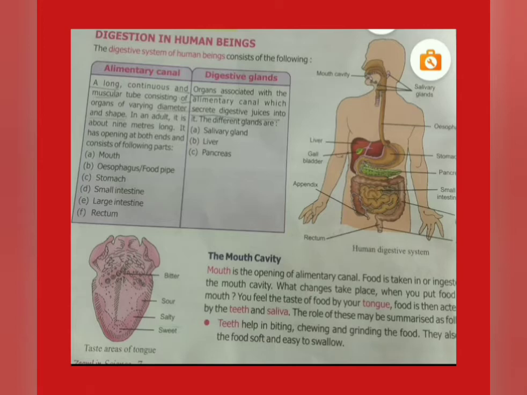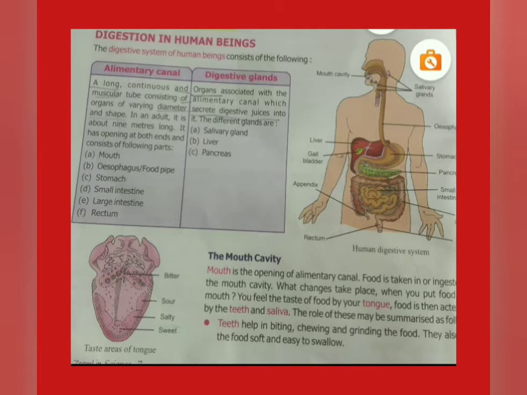Our teeth give shape to our face and help us to speak clearly. They break the food into smaller pieces, which helps in the digestion process. After the food is broken down into smaller pieces, the digestive process starts.